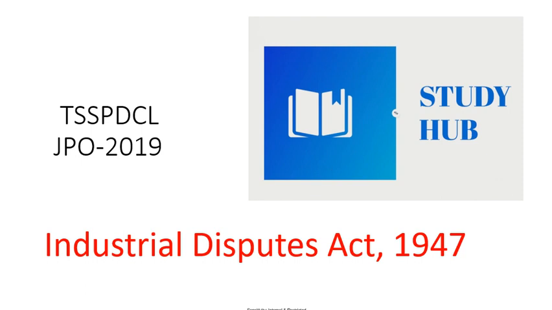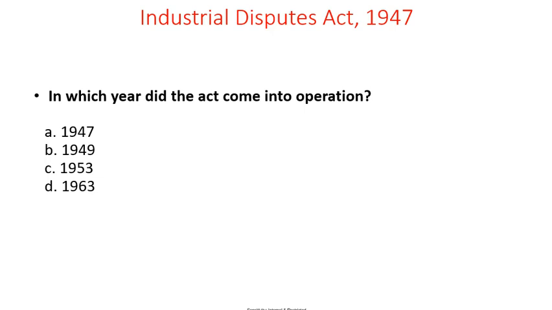My first question is, in which year did the act come into operation? Options: 1947, 1949, 1953 and 1963. Correct answer is 1947.